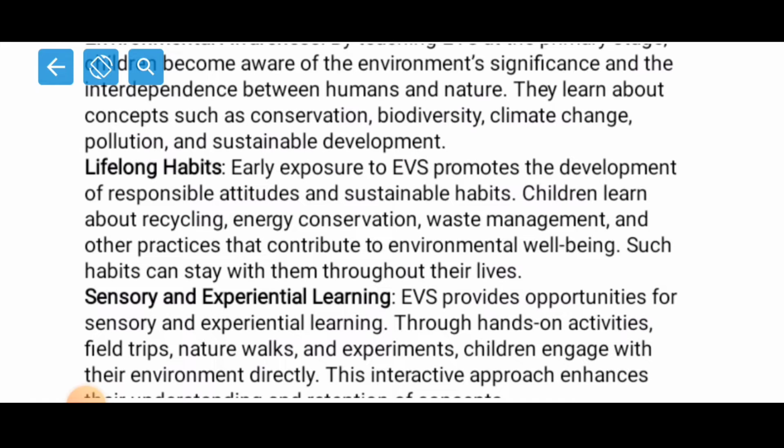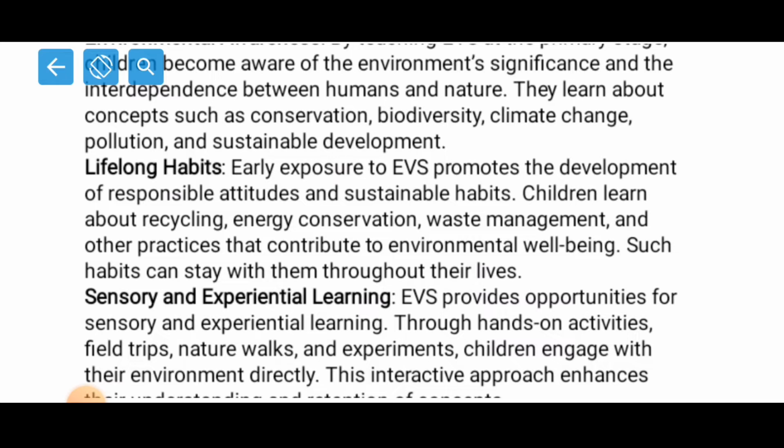Early exposure to EVS promotes the development of responsible attitudes and sustainable habits. Children learn about recycling, energy conservation, waste management, and other practices that contribute to environmental well-being. Such habits can stay with them throughout their lives. So we need to teach environmental studies from the very beginning, so that children develop positive attitudes towards the environment.